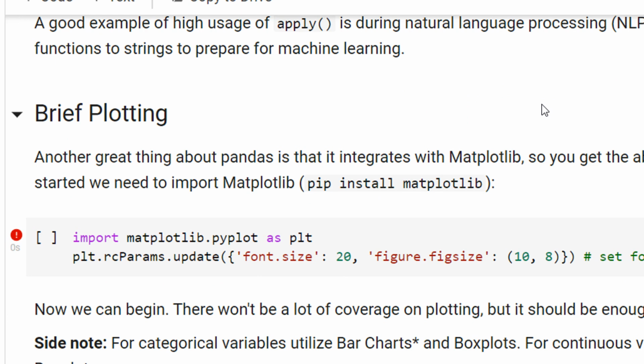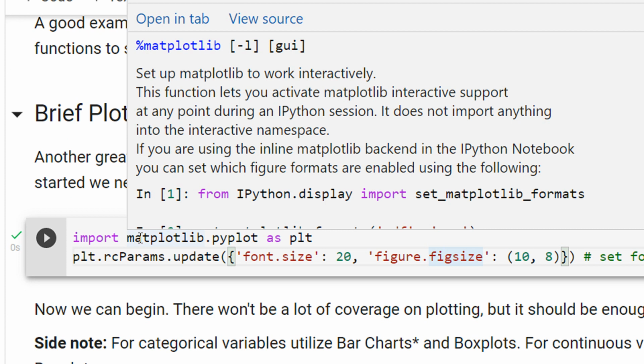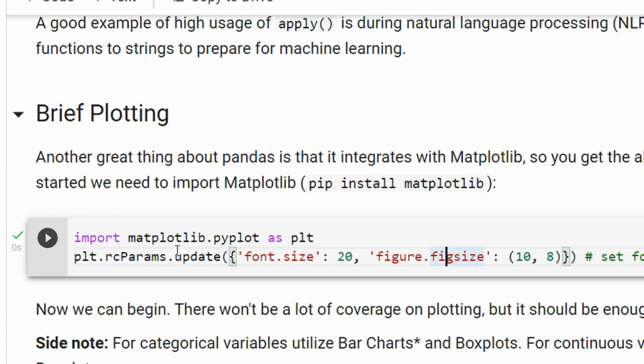And now we come to the last part, which is brief plotting, right? So plotting in MATLAB, sorry, in Python, there is a library called matplotlib, right? Mathematics plotting library. In this, basically we have a font size, which is 20. So these are just basically setting the parameters of the plot, right? And then we have a figure size, right? Basically it's 10 by 8. So just like a canvas, 10 cross 8.